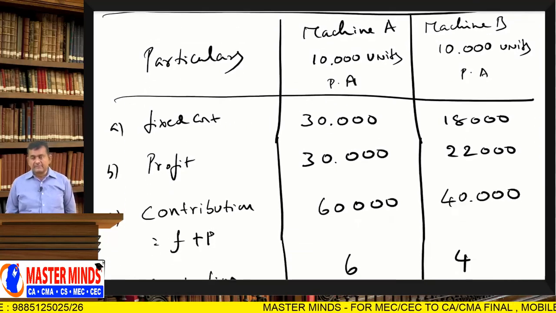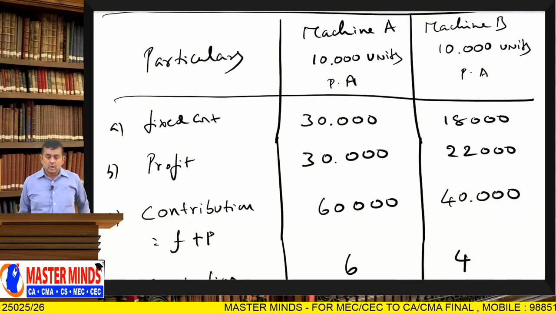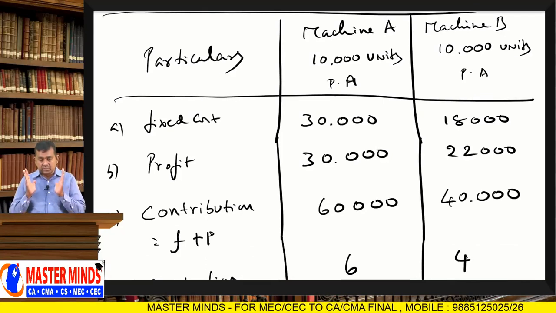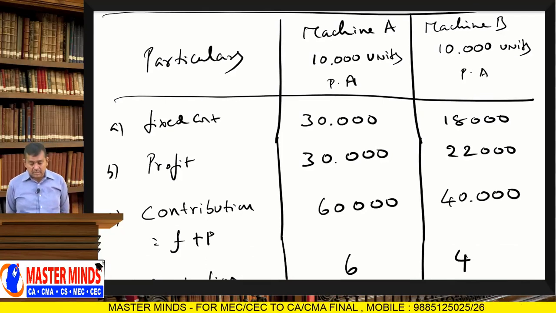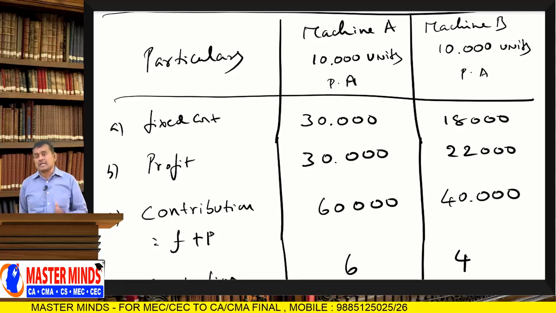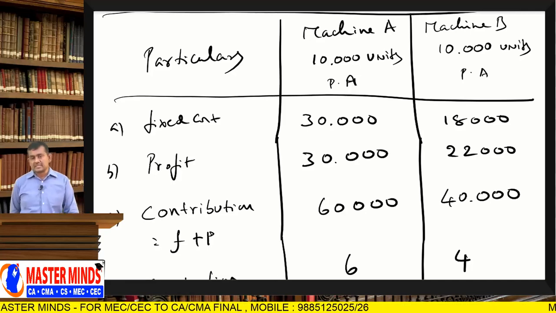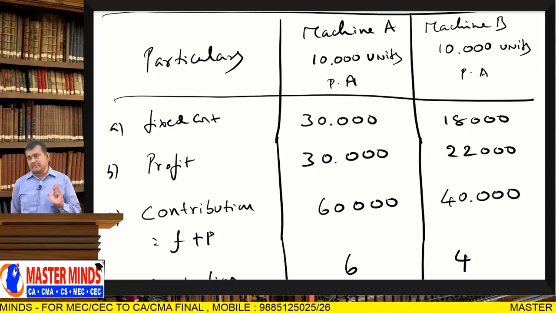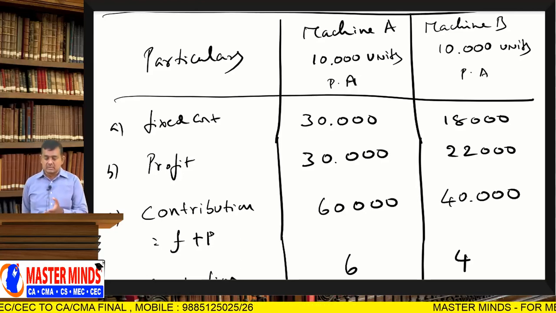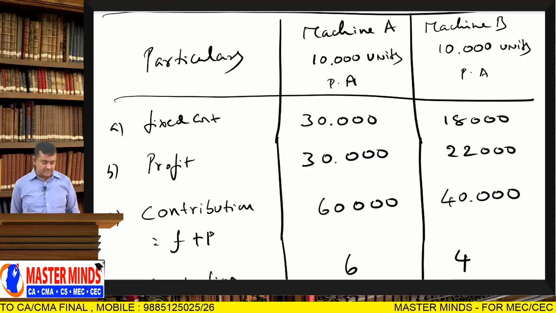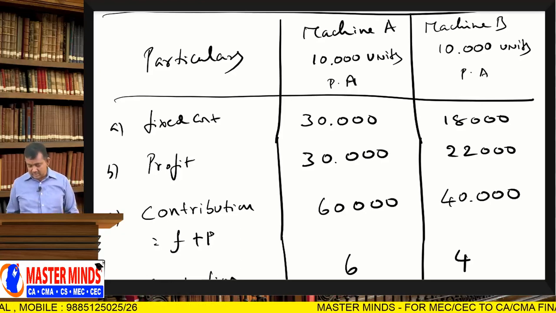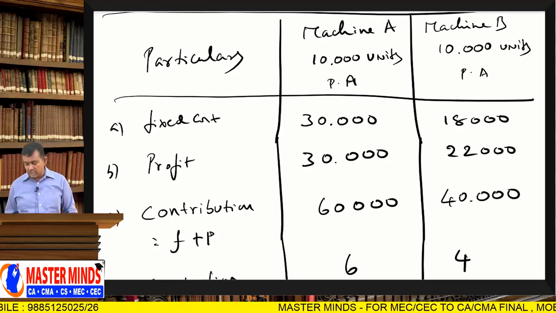First we have to calculate the indifference point sales quantity. At a certain volume, both machines show the same profit. That volume is called the indifference sales volume or indifference sales quantity. So the indifference sales quantity is that level of quantity at which the profits of the two alternatives, machine A and machine B, are the same. That volume is called the indifference point volume, right.